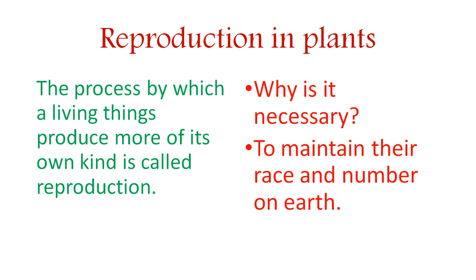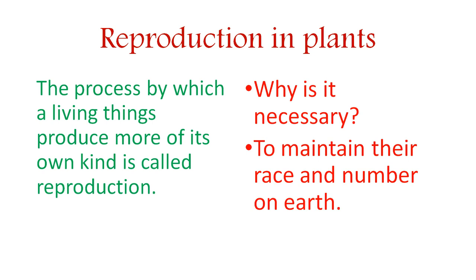Reproduction means the process by which a living thing produces more of its own kind. The question arises, why is it necessary? Reproduction is necessary to maintain their race and number on earth.